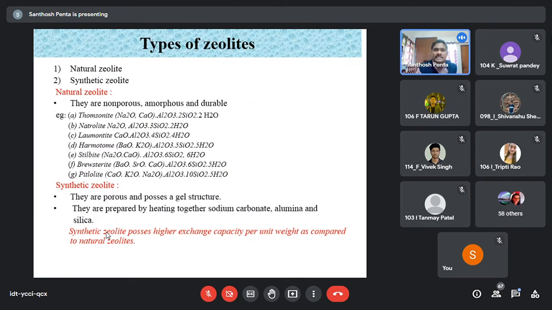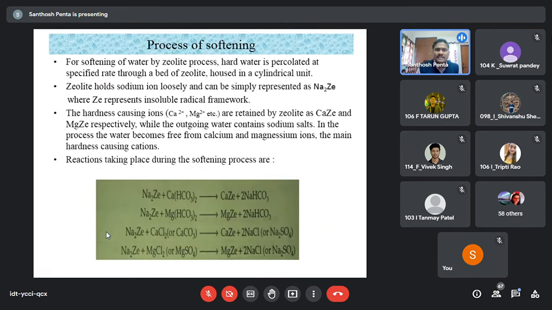Natural zeolites means those naturally available under the earth's crust. But synthetic zeolites are more efficient because they are more porous. Porous means small holes are there, so the filtration may be done very efficiently. Now see here, what is the process of softening of water? What is the chemistry involved in the zeolite process?